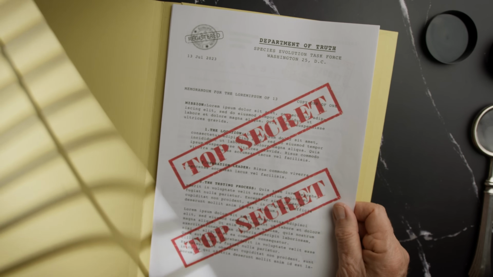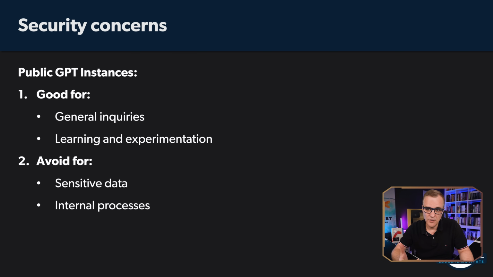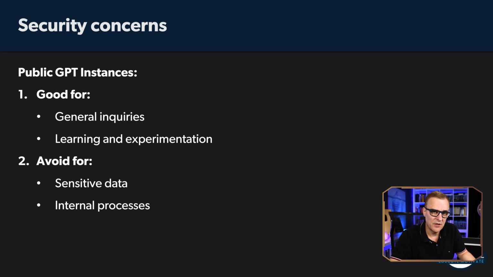So again, we need to be careful about security and privacy, particularly when the information is shared through public instances of GPTs like ChatGPT, which are accessible to anyone without any specific security or privacy guarantees. Only use public GPTs, like ChatGPT being the most famous one, for non-confidential, general inquiries, such as asking about coding practices, troubleshooting generic software issues, or understanding technology concepts, and also use it for learning and experimentation. So explore AI capabilities and generate non-sensitive content through the public AIs, but don't use it for sensitive data.